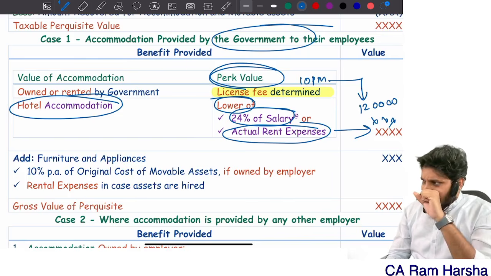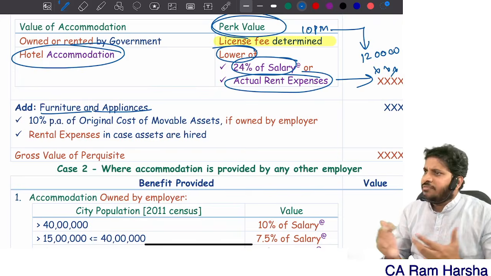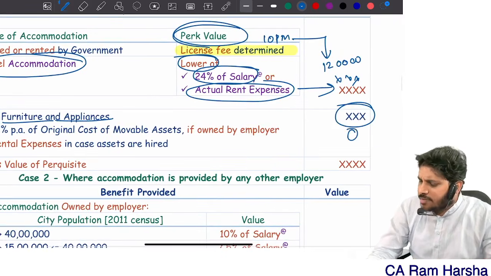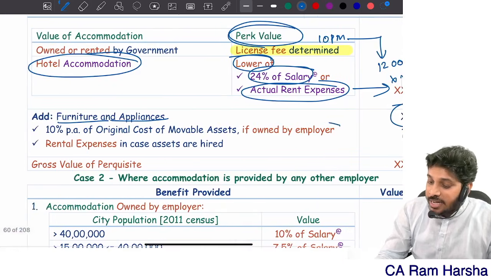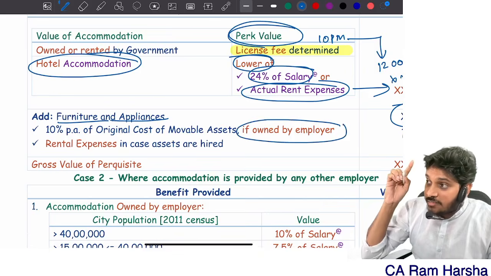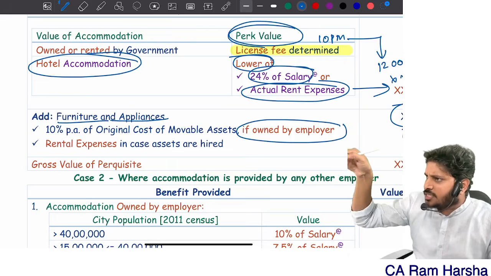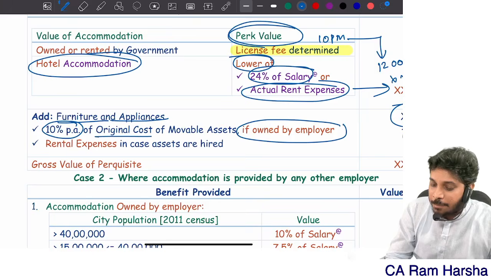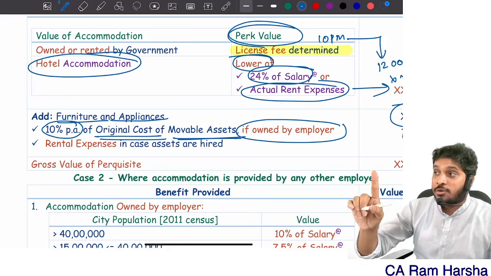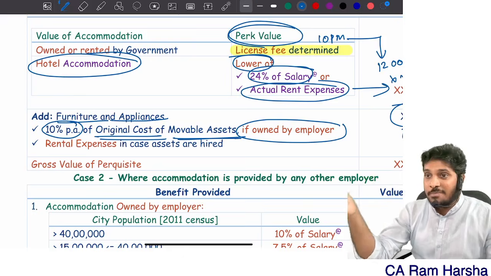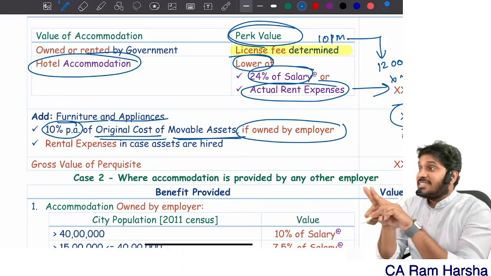Sir, along with this, I was given furniture also, sir. I was given furniture, appliances. If it is given, compute the value. If it is not given, 0. Sir, furniture is given, sir. Then look at whether the furniture was purchased by the government and then given to you. Purchased by the employer and then given to you. Yes, sir, he purchased and then gave me, sir. Then 10% per annum of the original cost of the movable asset. Remember, laptop facility is always exempt. Any other remaining furniture is taxable at 10% per annum of the original cost. That is treated as perquisite value.